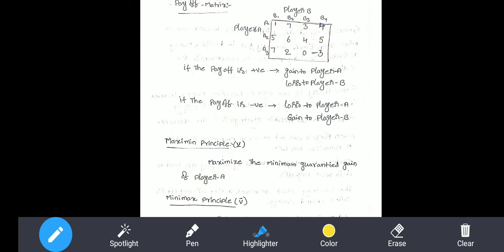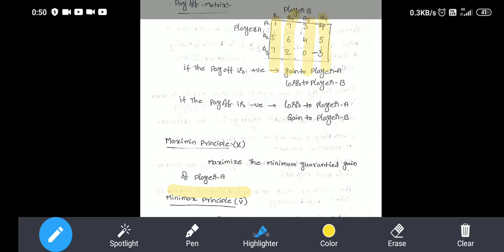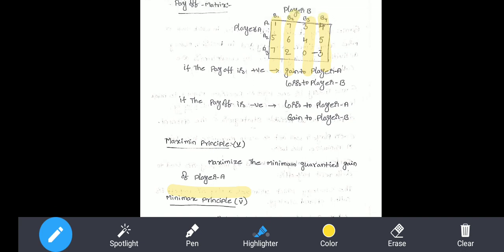In the same way, the minimax principle is applicable column wise. In the column wise case, we identify the maximum values and from those maximum values locate the minimum value. In the first column the maximum is 7, in the second column the maximum is 7, in the third column the maximum is 4, and in the fourth column the maximum is 5.